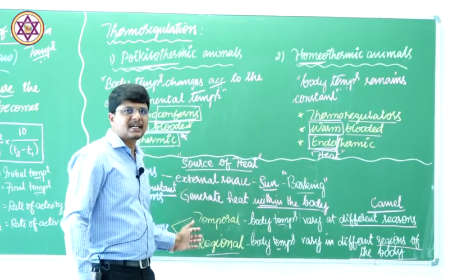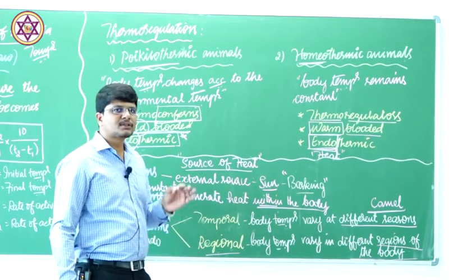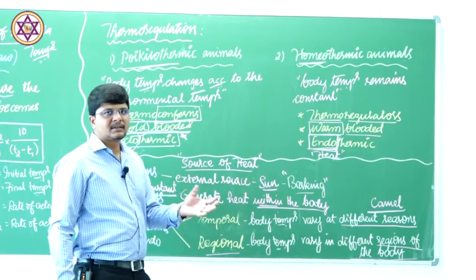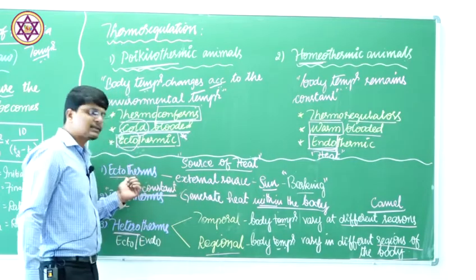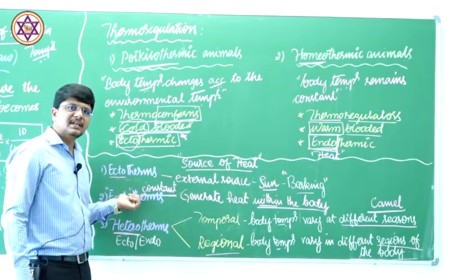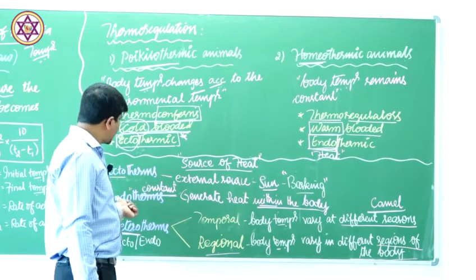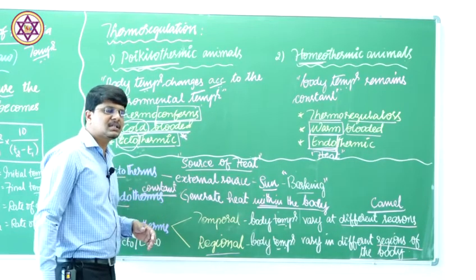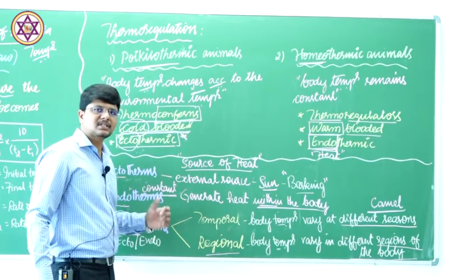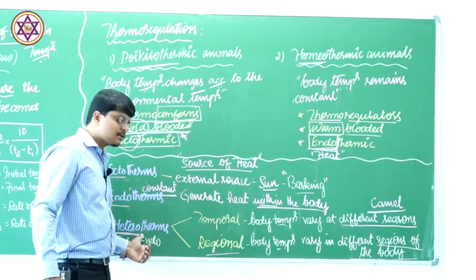And these three categories are on the basis of source of heat. The obtaining of the heat, whether it is from an external source, ectotherms, or which can generate its own body temperature, endotherms. Suppose if the animal shows two behavioral changes which act as ectotherms as well as endotherms, then it is called heterotherms.